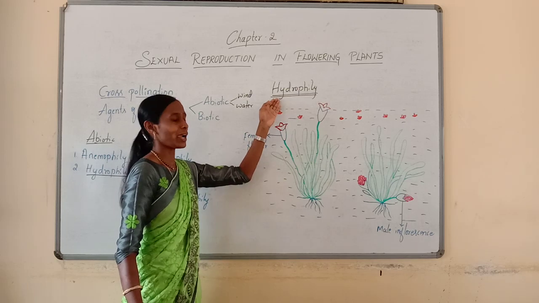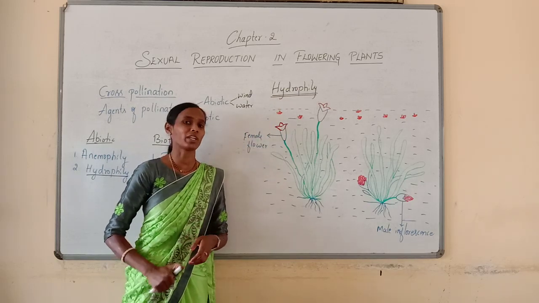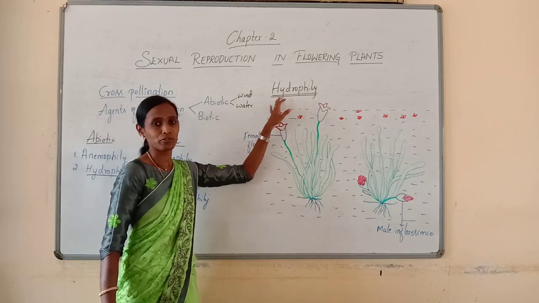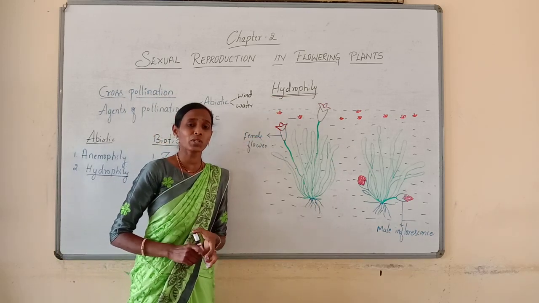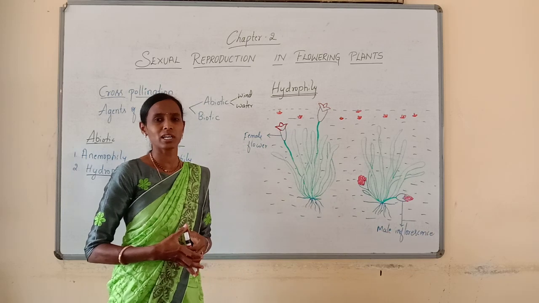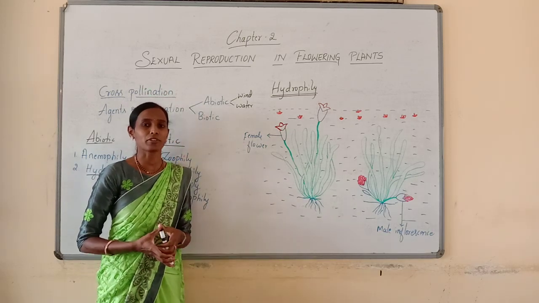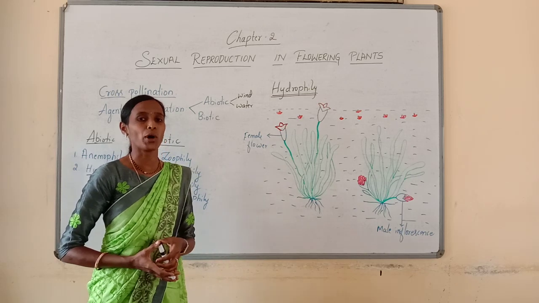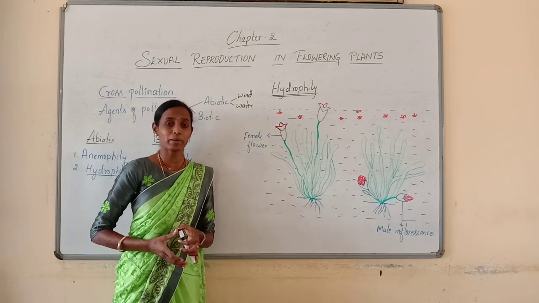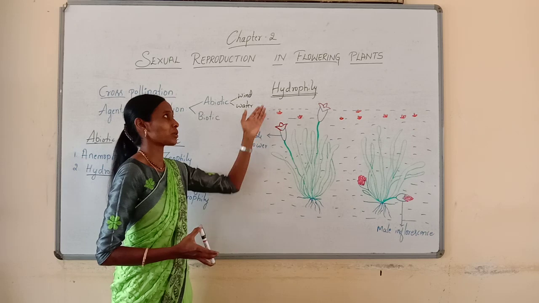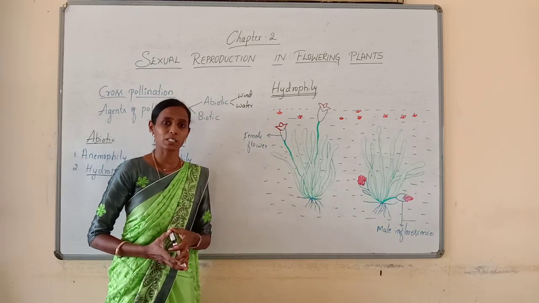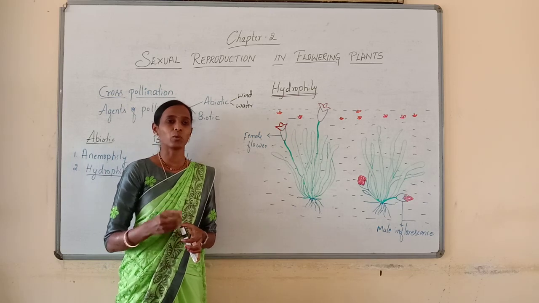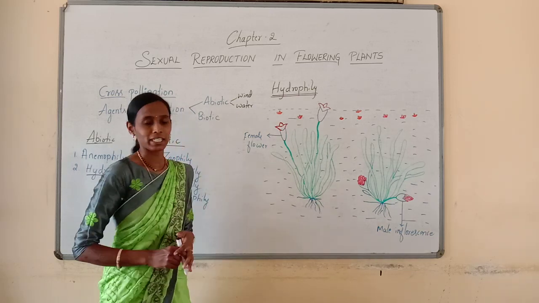You are familiar that hydro refers to water. If pollination takes place by the agency of water, it is called hydrophily. But pollination by water is usually rare in flowering plants. If seen, it is mostly in some monocotyledons. Not all plants use water as a medium for the transfer of pollen grains. Only a few aquatic plants use water, which we can discuss later.